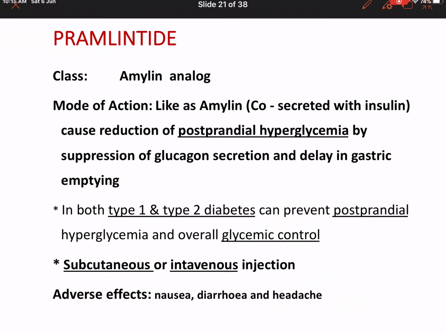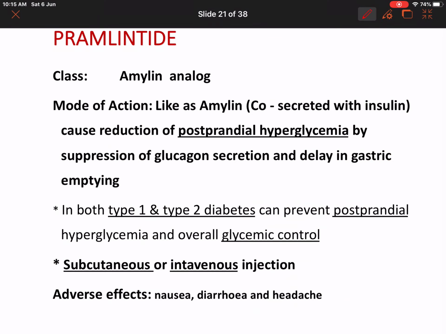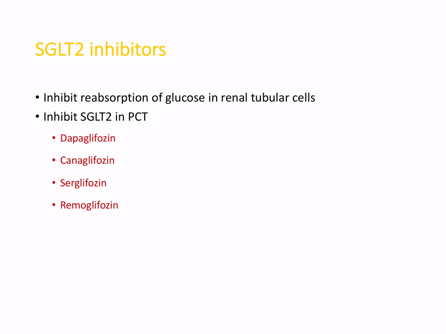What is amylin? Similar to GLP-1, amylin is a hormone which is secreted along with insulin. It helps to reduce postprandial hyperglycemia. This can be used in both type 1 and type 2 diabetes. But the problem is, again, it is injectable. You have to give it subcutaneously or intravenously. Adverse effects: nausea, diarrhea, and headache. What is the drug name which is an amylin analog? Pramlintide is the drug which has to be given.